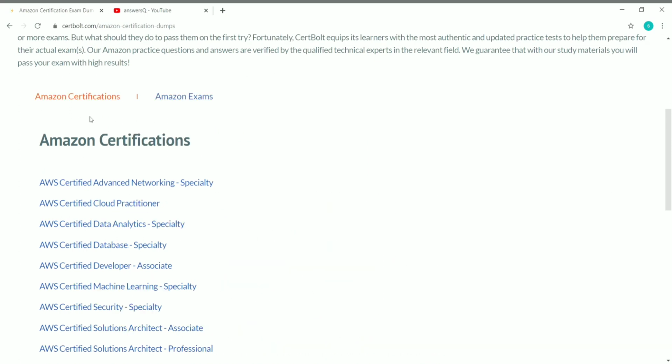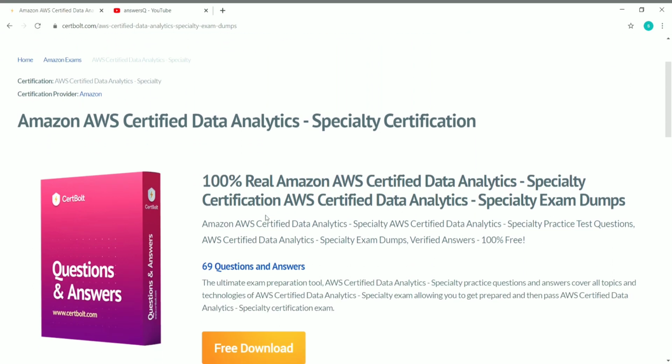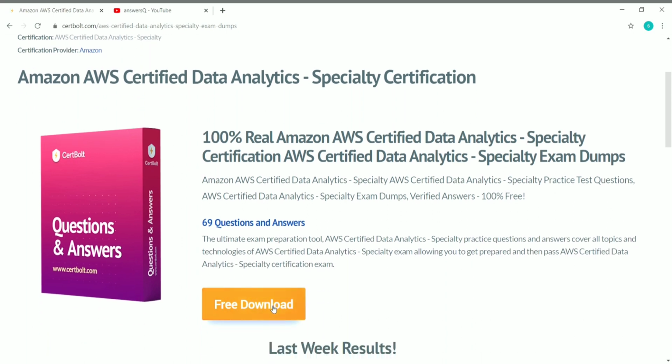If you click on any certification or exam, so let me click on this one, AWS Certified Data Analytics Specialty, you will come to a page like this in which you can see question and answers for this particular exam. If you click on download, you can see here free download. You can click on it and get real question and answers that are asked in the AWS Certified Data Analytics Specialty Certification Exam. So make use of this.